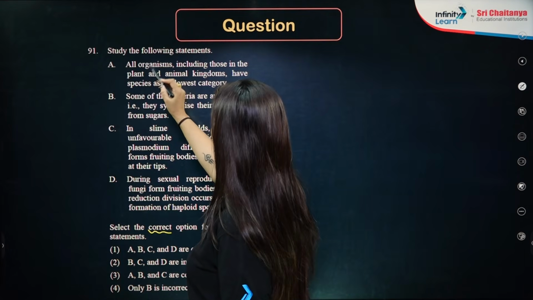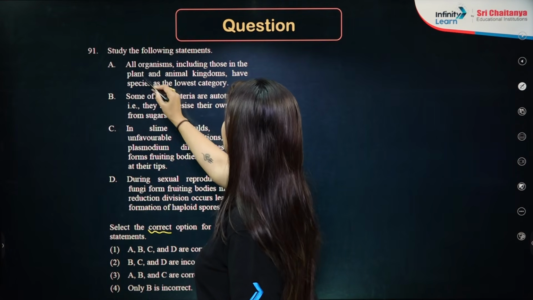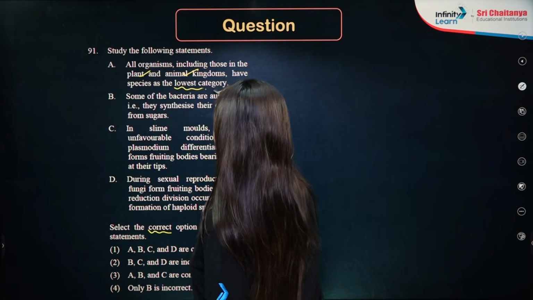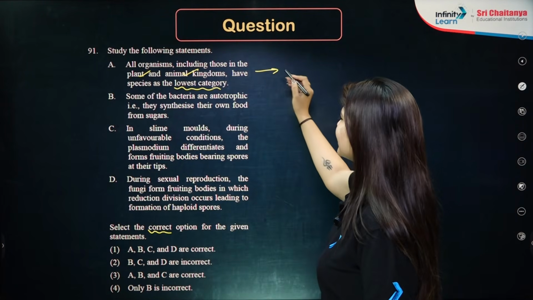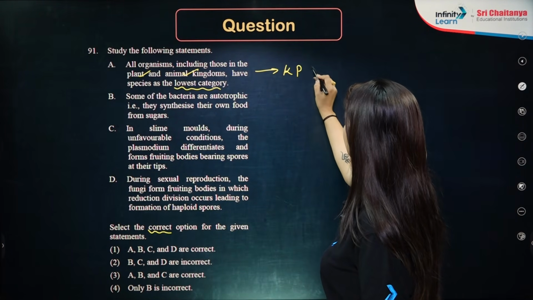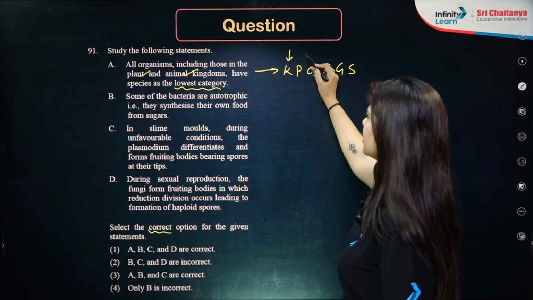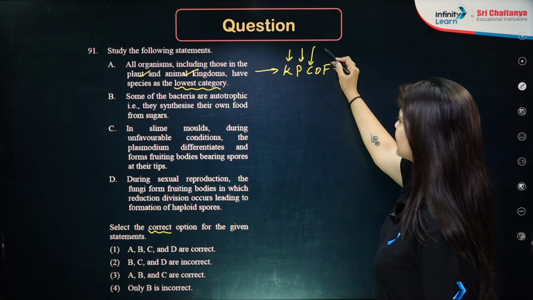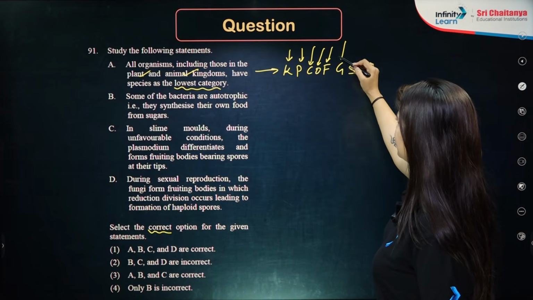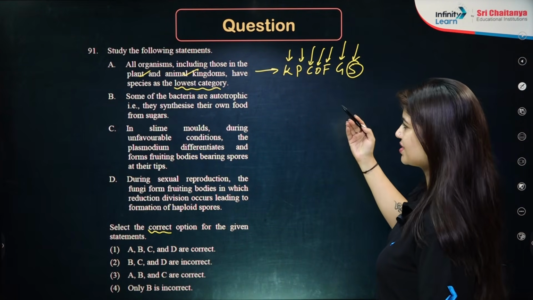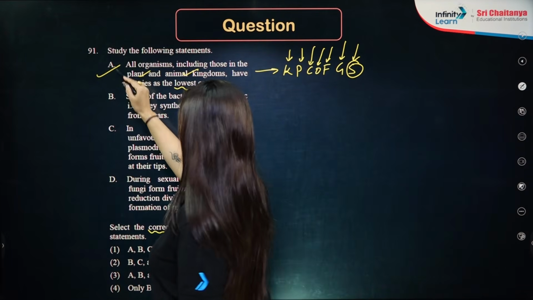Number 1 is, all the organisms including those in the plant and animal kingdom have species as the lowest category. So we do know that all the categories are into K, P, C, O, F, G, S. K stands for kingdom, P is phylum, then class, order, family, genus, and then we have species. So species comes at the lowest category, which means it is a correct statement.